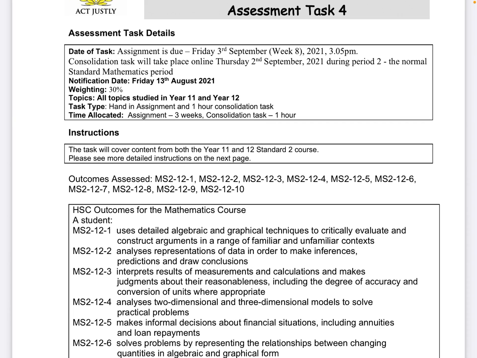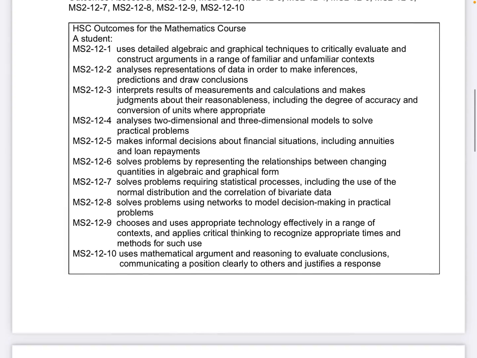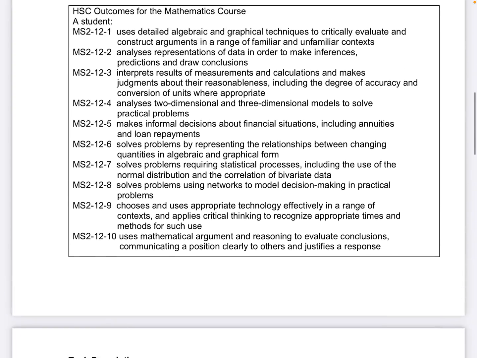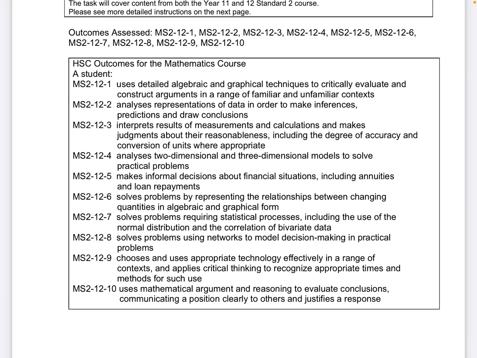You've got 3 weeks to do your assignment, and I strongly suggest you do all of your assignment and use that as part of your study for the consolidation task. Your consolidation task will not be made up of the exact same questions as what's in the assignment, but they will be on the same topics and roughly the same concepts, okay? But don't expect exactly the same questions.